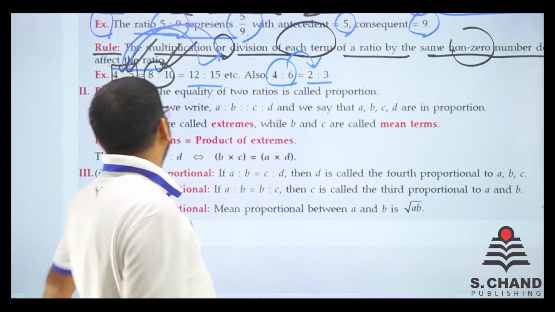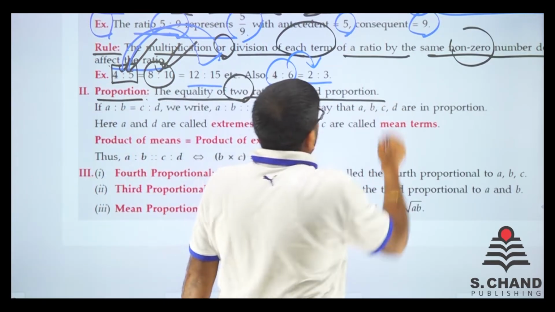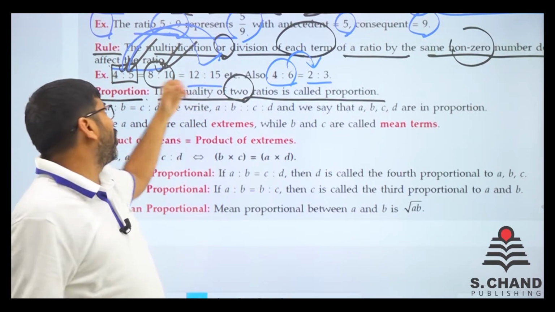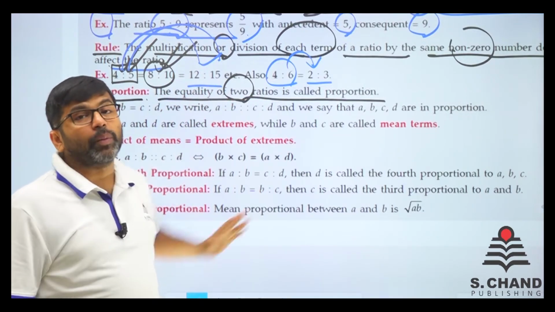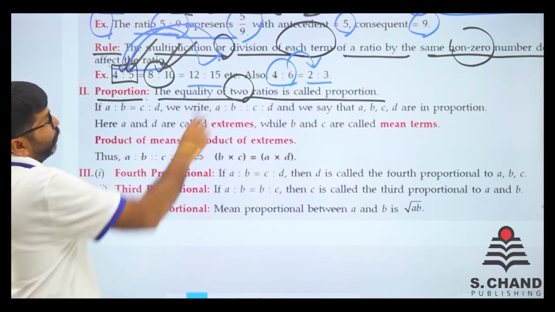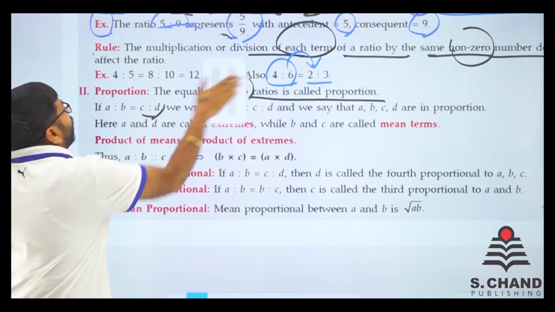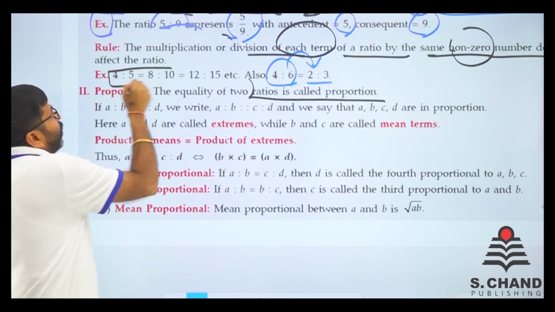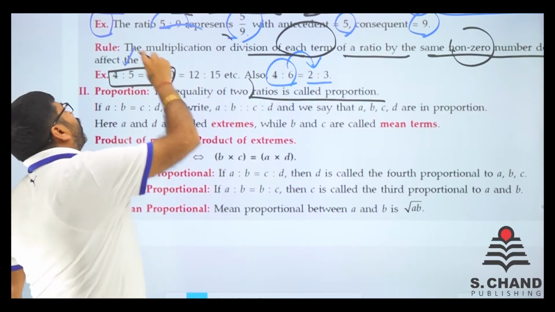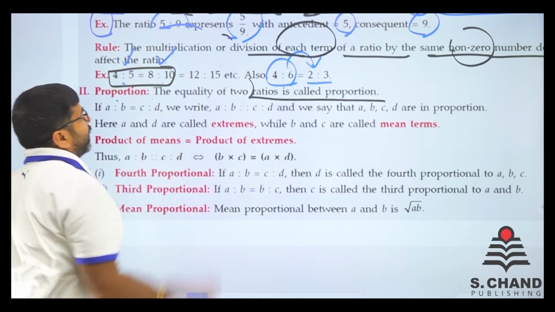Very much the same, right? What is proportion? The equality of two ratios is known as proportion. See, this time we have ratios 12 is to 15 or 8 is to 10. Proportion means the equality of two ratios. See, A is to B is equal to C is to D. If you understand this point, this actually is a proportion, a type of proportion. Equality of two ratios: this side is equal to this side.